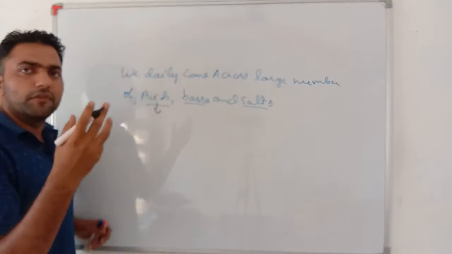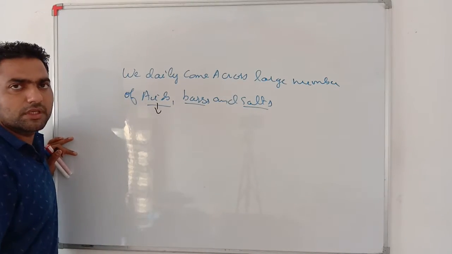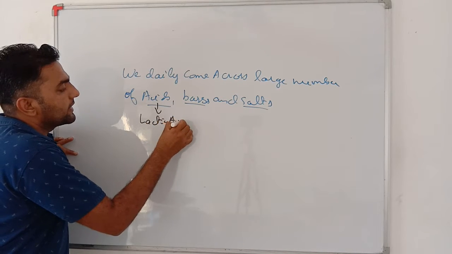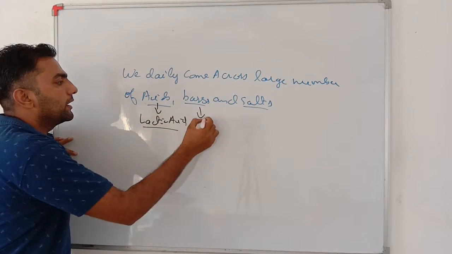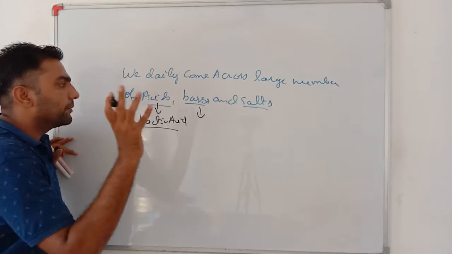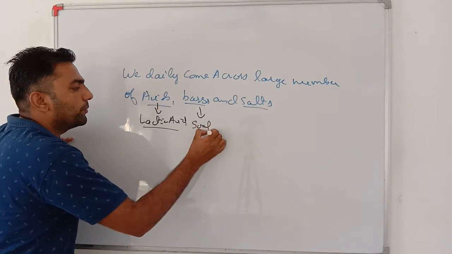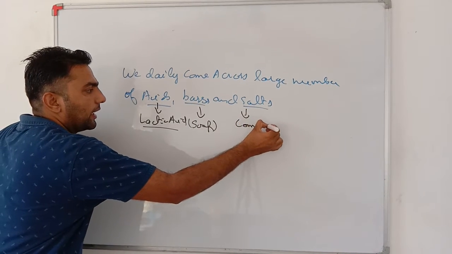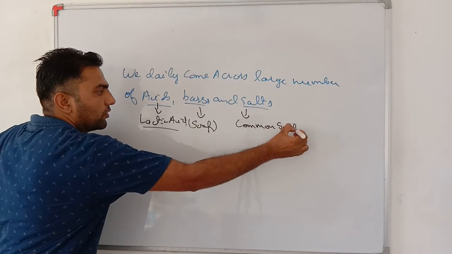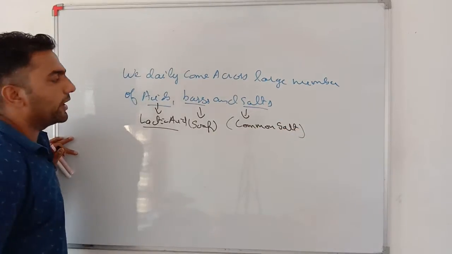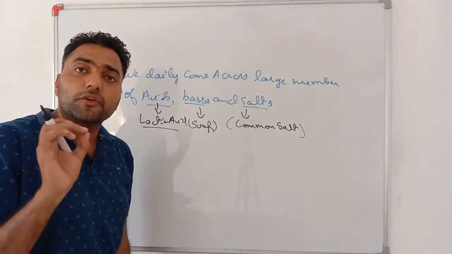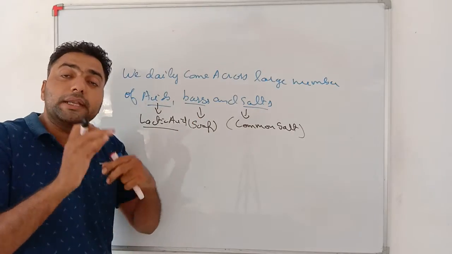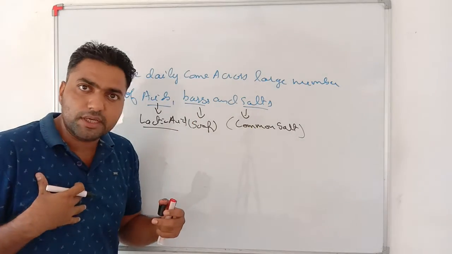In acids, we all drink lemon juice, we drink milk. In milk there is lactic acid. In bases, we are using soap. In salts, that is common salt, NaCl, the table salt which we use while cooking or for the addition of taste. So generally these are our day to day materials or substances which we are using.